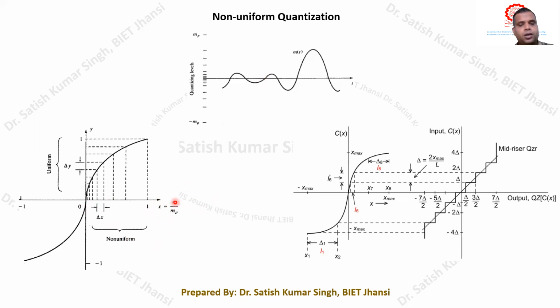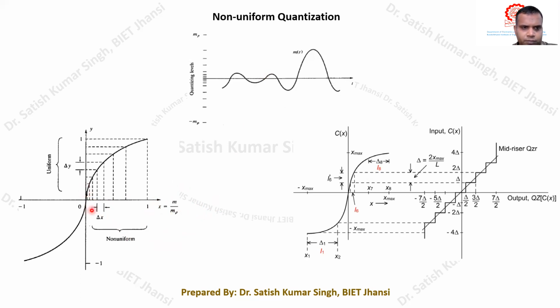This is a normalized input signal, where this is the maximum value of the message signal and this is the current value of the message signal M. So if you see, when the magnitude of the message signal is increasing, whenever there is a small increment in the message signal, the corresponding increment in the output of the compressor is large.